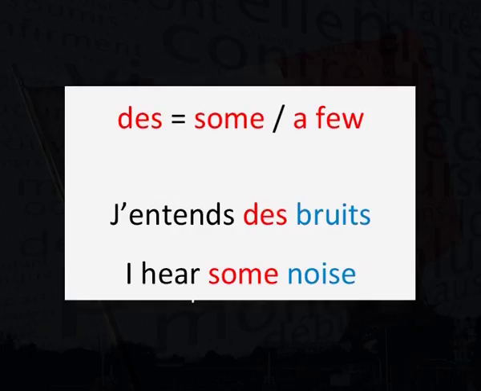However, des can sometimes be likened to the English phrases a few or some. For example, j'entends des bruits. In English, this sentence can be translated as I hear some noise. So, irrespective of whether the plural nouns are preceded by the word some or not, if they are unspecified plural nouns, the indefinite article des precedes them.